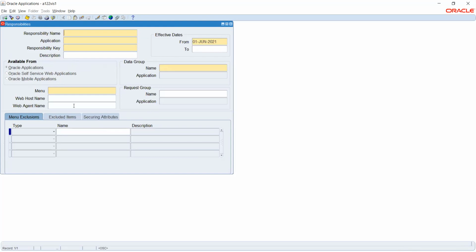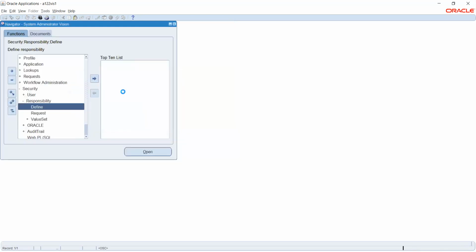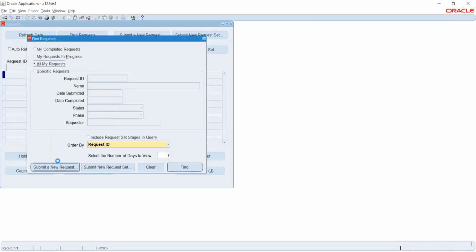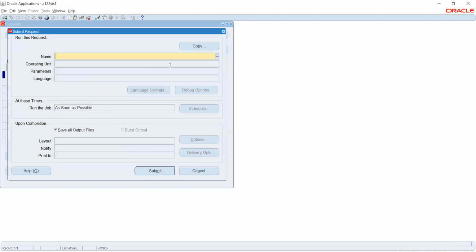Okay, so we saw this, menus and these options. Now we are done with responsibility. Let's say that I have created my responsibility. What I will do next is that I have reports. If you see here, reports is nothing but, let's say if I want to run any program or report, I can run it from here. So this is module specific.